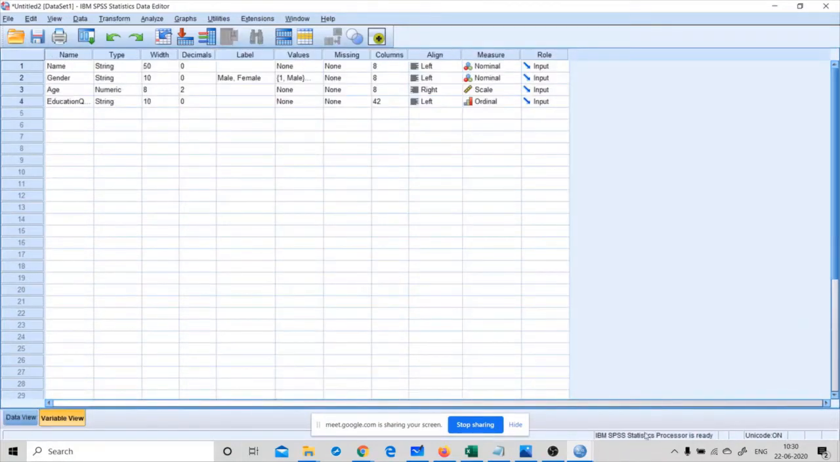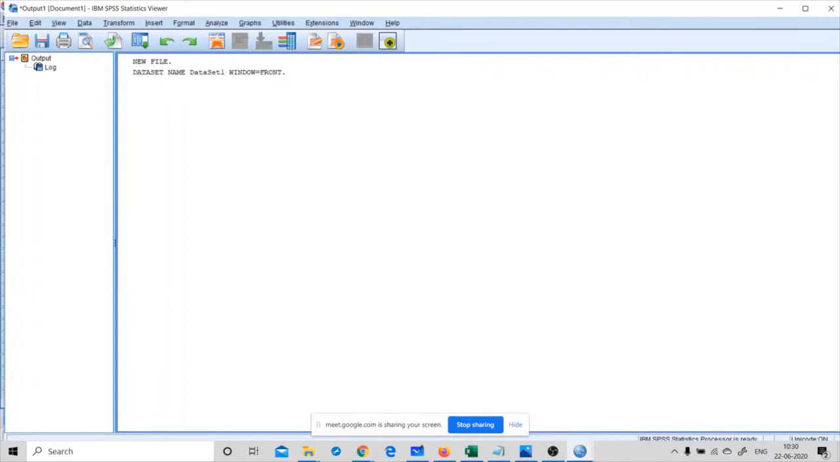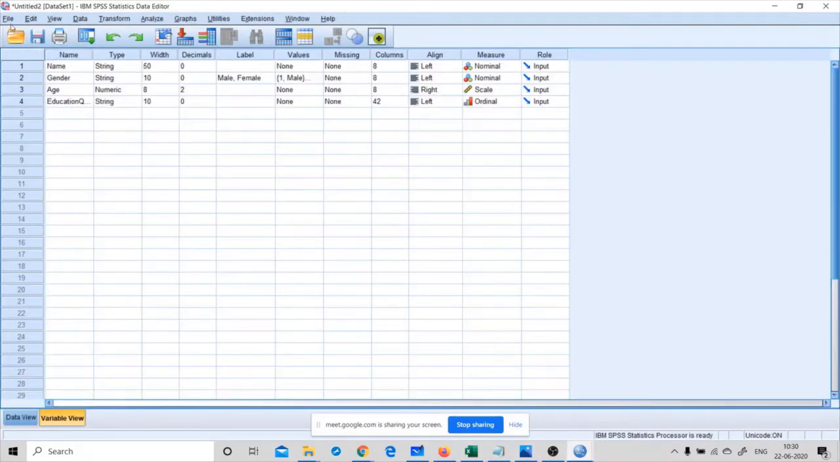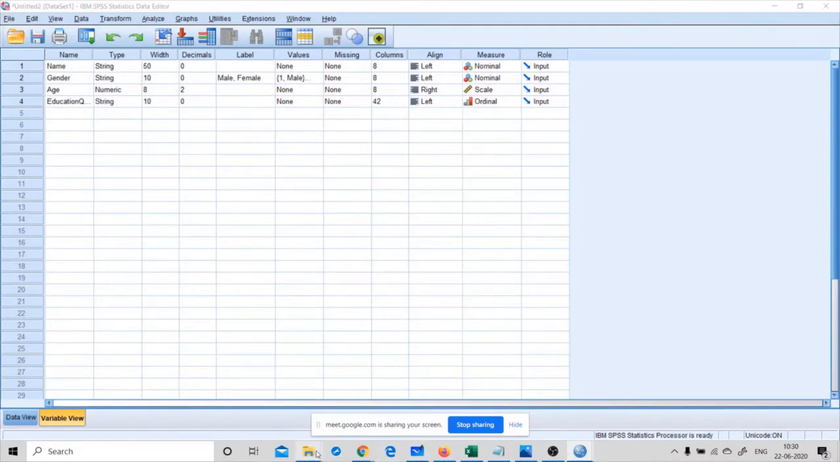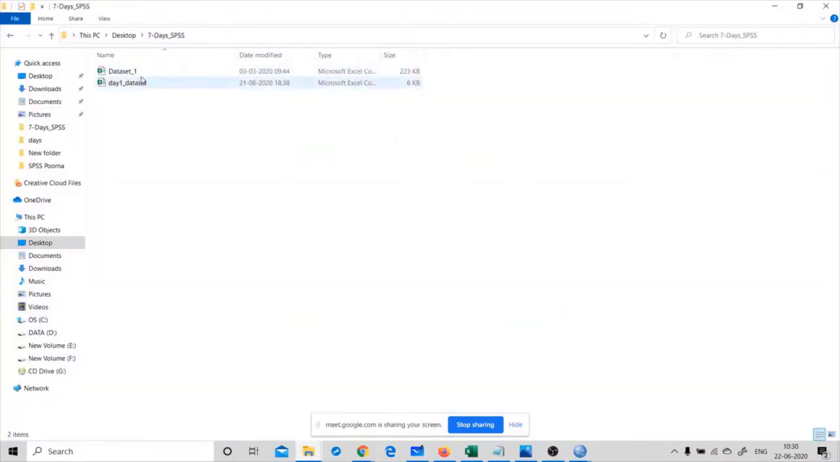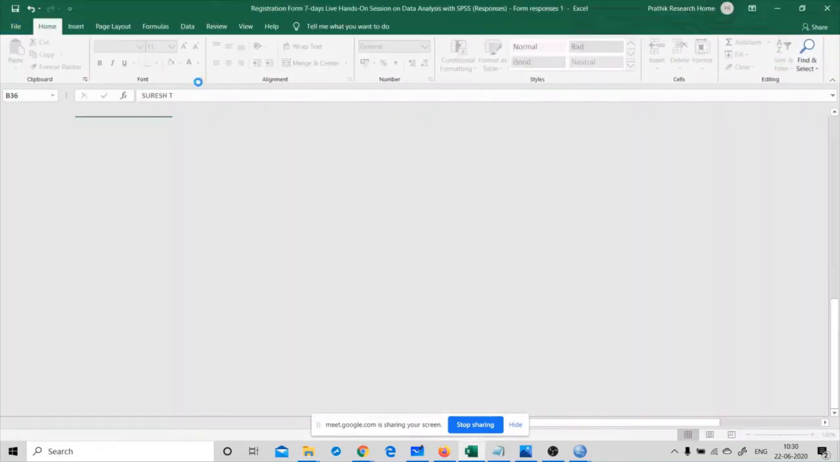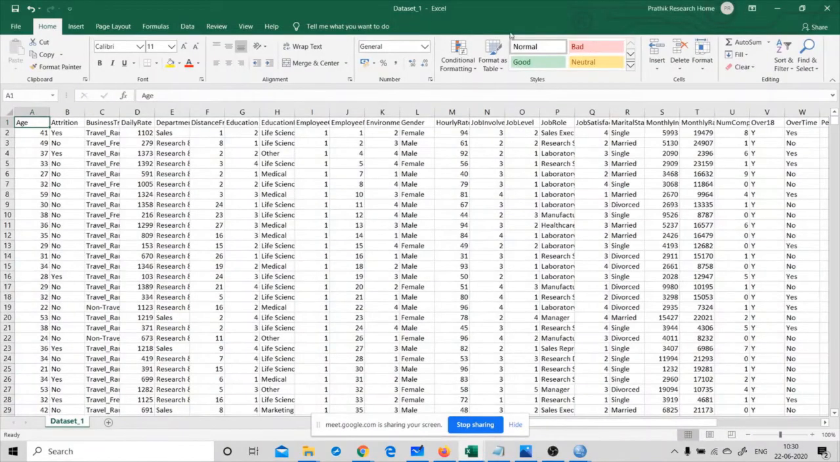Got it? So now let me open a new data set. You can use the File option. Already I have two data sets here. The first one is data set 1, which I have collected from Kaggle. It is composed of HR analytics data. Totally this data set is composed of 36 features.